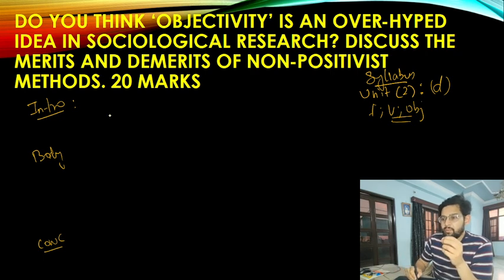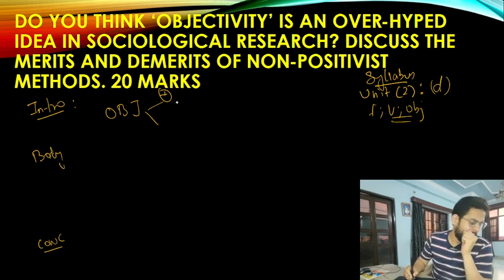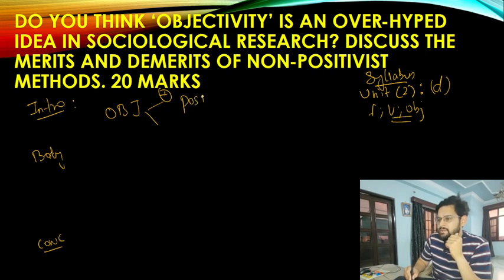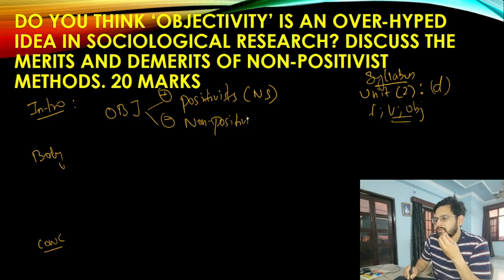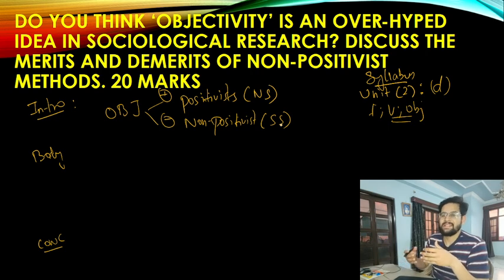So the word objectivity has been debated a lot among two groups of sociologists. One group very much believes that objectivity is very essential, and these sociologists are known as positivists, and they are trying to say sociology is like a natural science. Another group of sociologists tends to reject this idea, and they are called non-positivists. And they are saying sociology is like a social science. It's like an art subject.